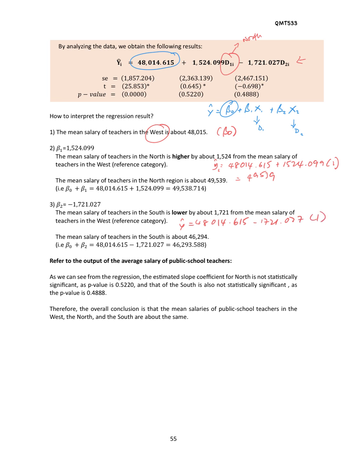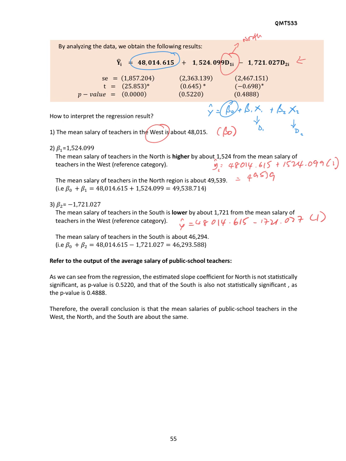We don't take the middle value because that one is for the north. Now we want to calculate the mean salary for the south region, so we focus on the second dummy variable, and we substitute the value of D2 with 1 because 1 is for the south region.